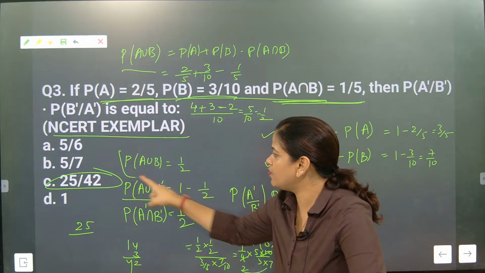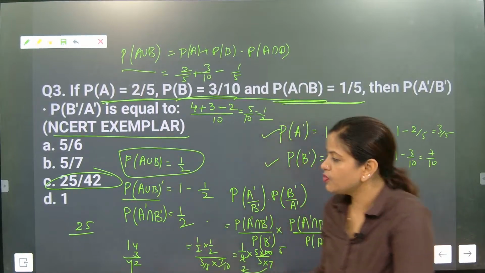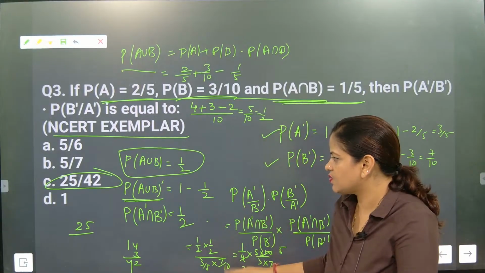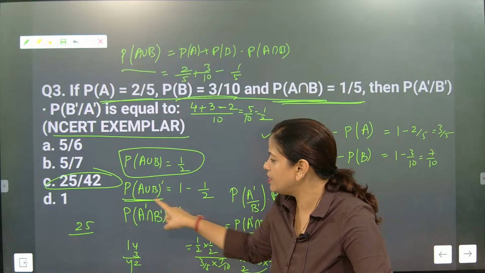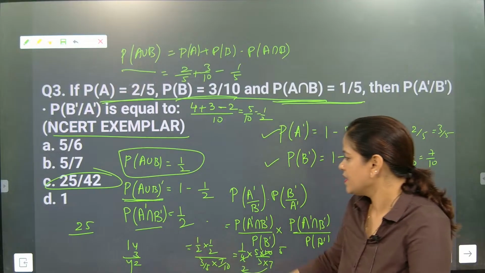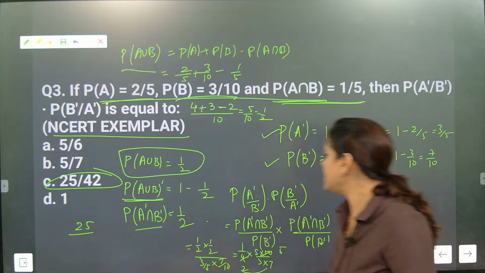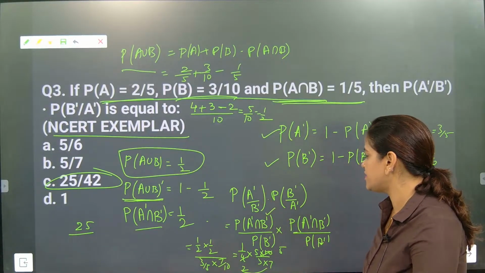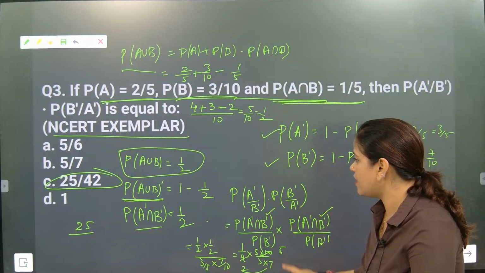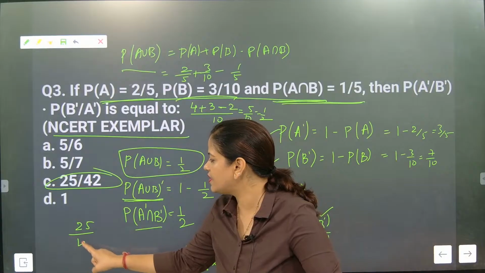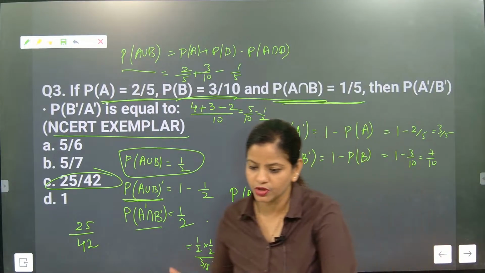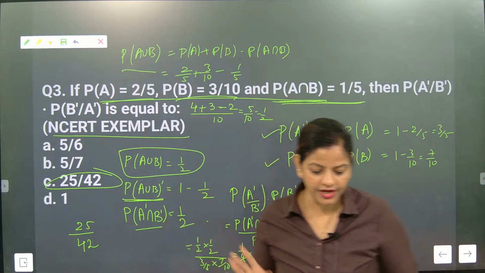So P of A union B is coming as 1 by 2. Beta, the complement part means the one which is not coming, 1 minus 1 by 2. And according to De Morgan's law this part is coming. So half is there. Now directly implement the formula, our main basic concept was to get this intersection. Once this intersection came, after solving, the answer is 25 by 42. And C is the correct answer. Absolutely correct, Puri. Now, beta, we are going to go for the next question.